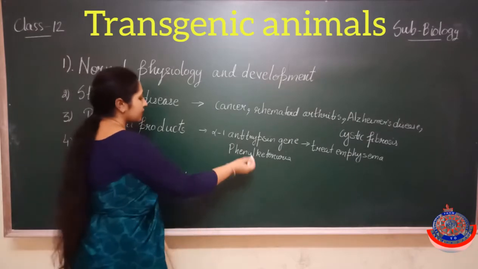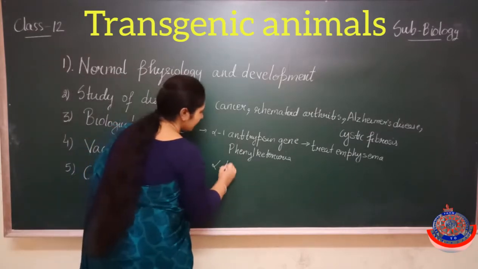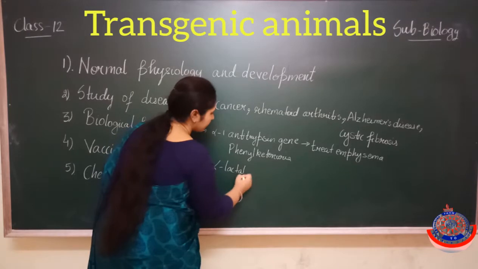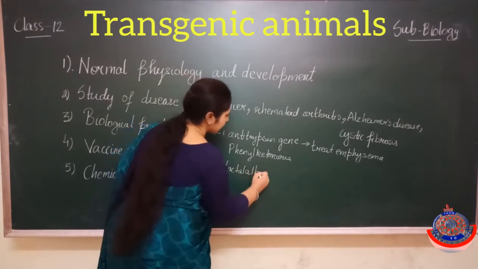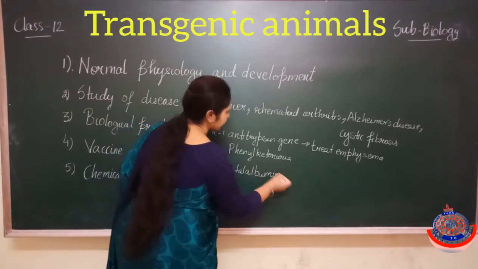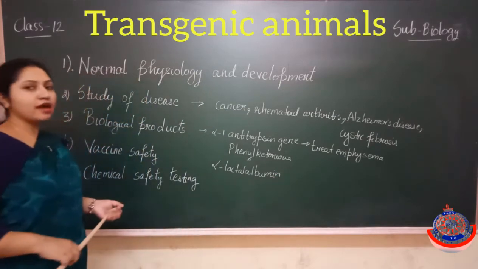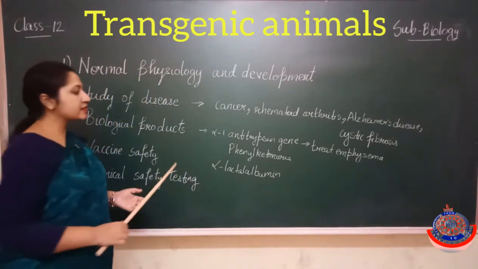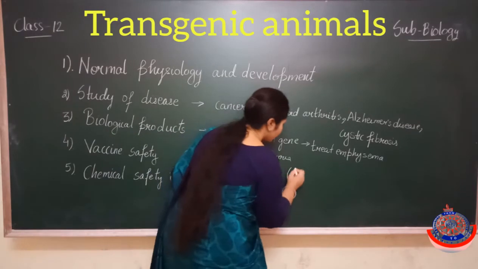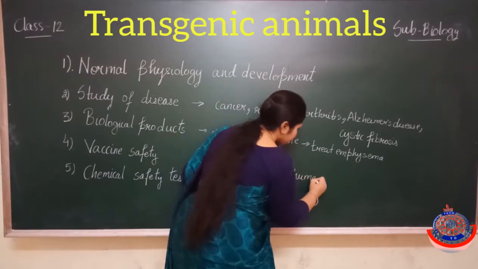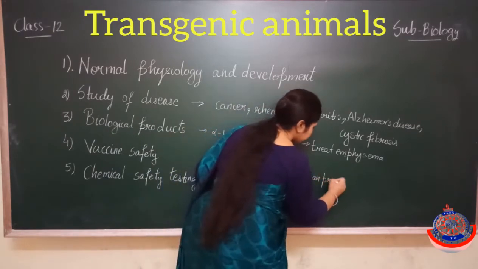Now next is alpha lactalbumin. What is this alpha lactalbumin? It is a human protein.